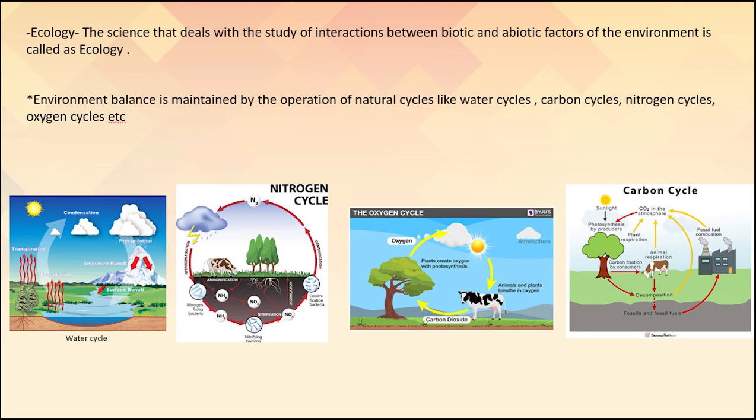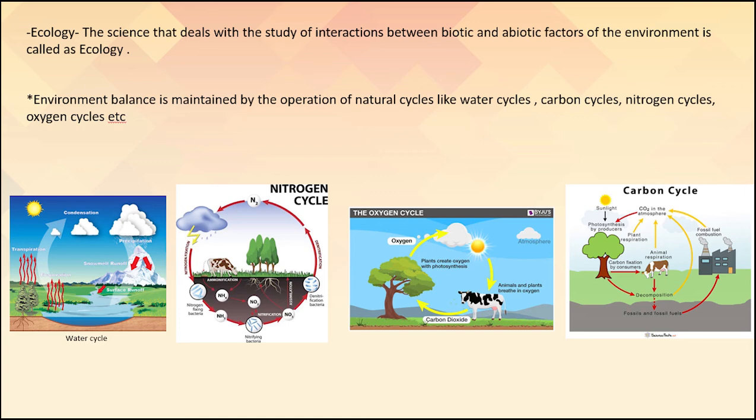What is the purpose of these cycles, children? These cycles continuously operate together. Okay, why do they operate continuously, children? So that there is a balance in the environment. Okay, and if any one of the cycles is disturbed, what will happen?